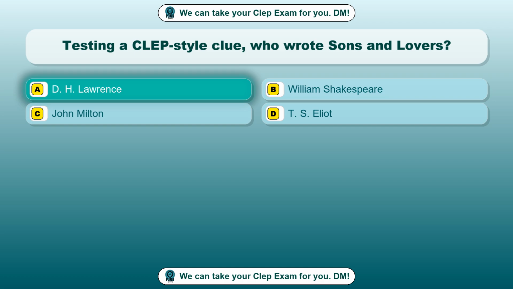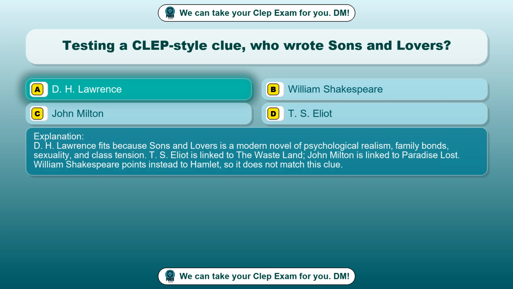D. H. Lawrence. D. H. Lawrence fits because Sons and Lovers is a modern novel of psychological realism, family bonds, sexuality and class tension. T. S. Eliot is linked to The Wasteland, John Milton is linked to Paradise Lost. William Shakespeare points instead to Hamlet, so it does not match this clue.